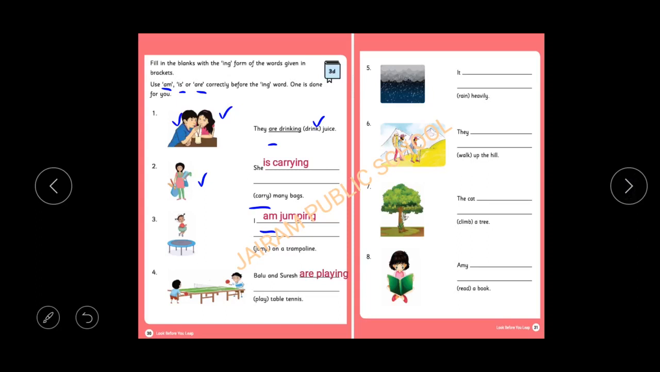Next one, Balu and Suresh dash play table tennis. Balu is one person, Suresh is one person. Two people are there, so Balu and Suresh are playing. This is a plural sentence. And then it is raining.